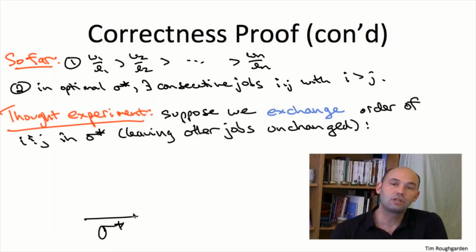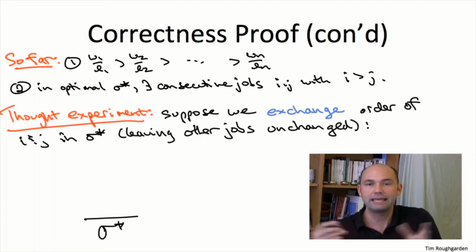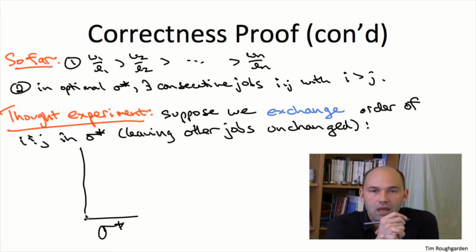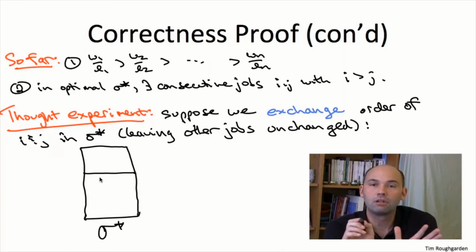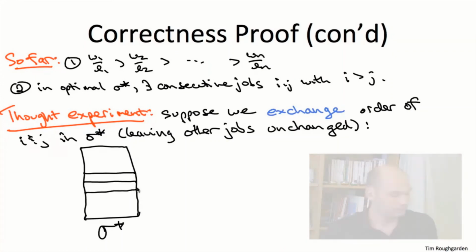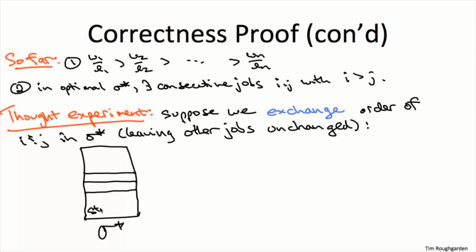So this exchange is going to take the form of a thought experiment. We're going to take this purportedly optimal schedule sigma star, and we're going to switch the order just of the two jobs i and j, leaving all of the other jobs unchanged. So sigma star consists of various jobs. Let's call them stuff collectively. Then next is job i, and after that immediately is job j, and then there's possibly some more jobs that get executed after j. And remember, we've observed that we can choose i and j so that i has a higher index than j, despite being scheduled earlier.